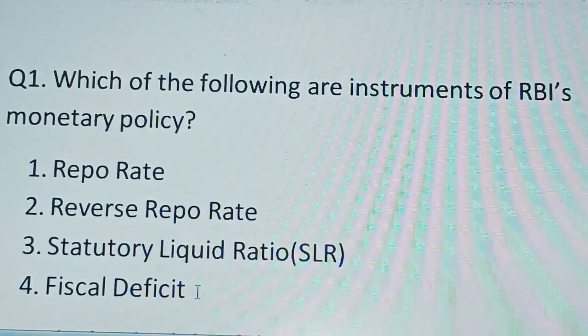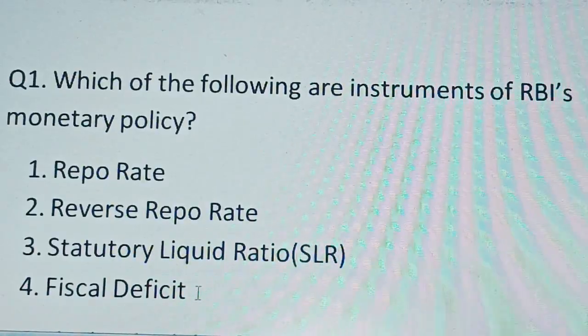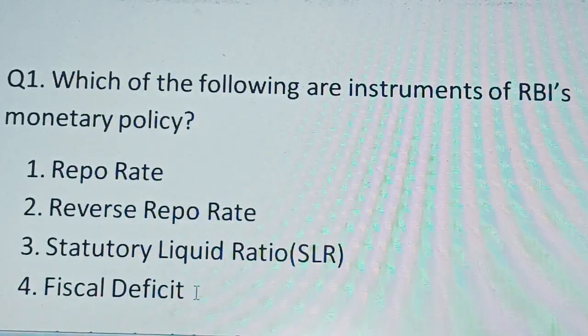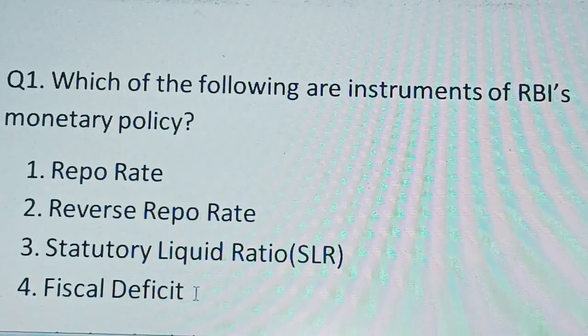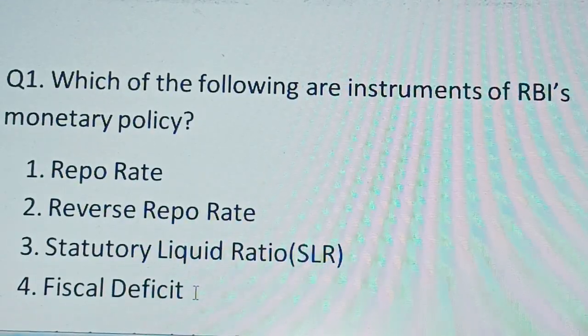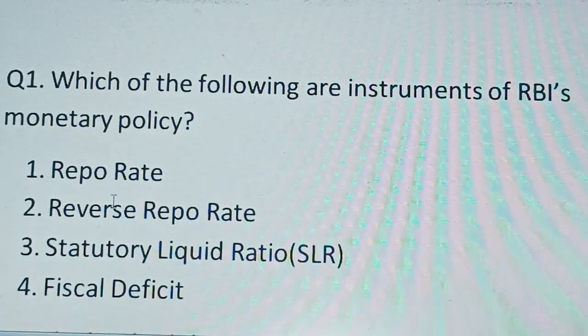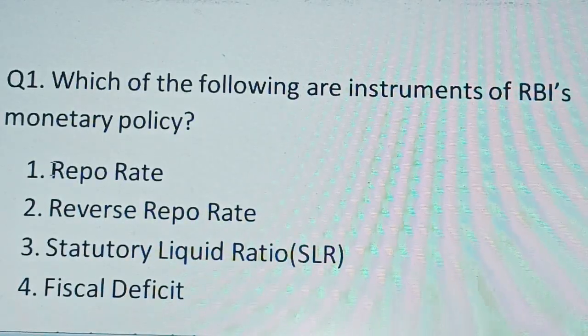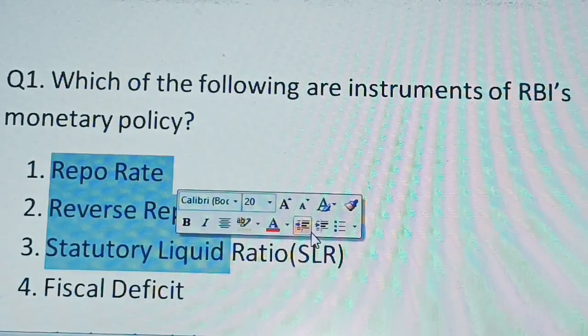So as we know, all 1, 2, 3 are correct options, and fiscal deficit is not an instrument of monetary policy. So the correct answer will be options 1, 2, 3.